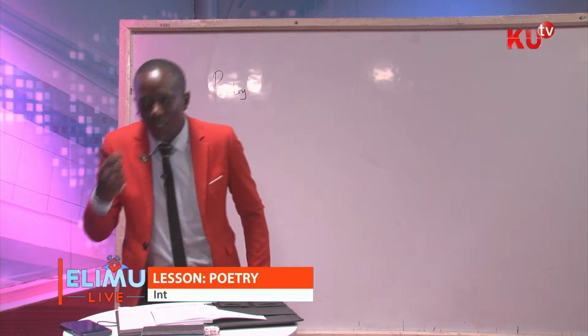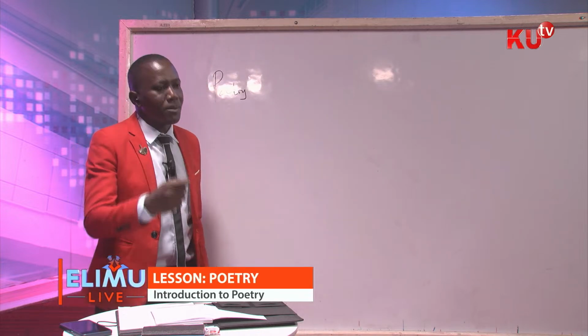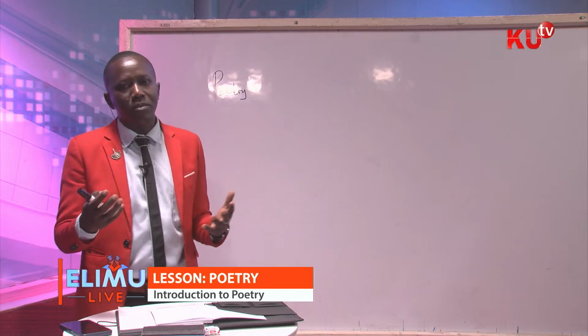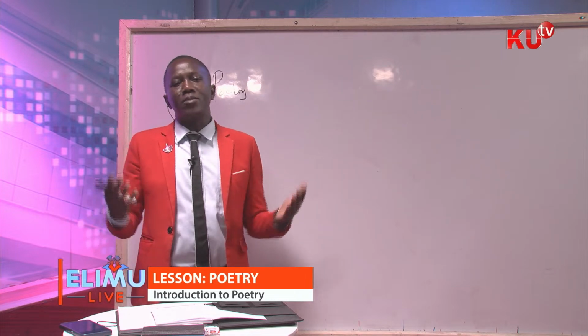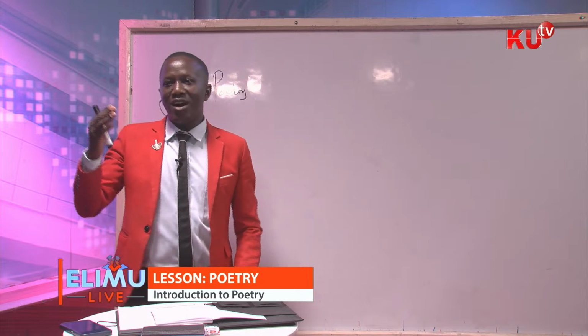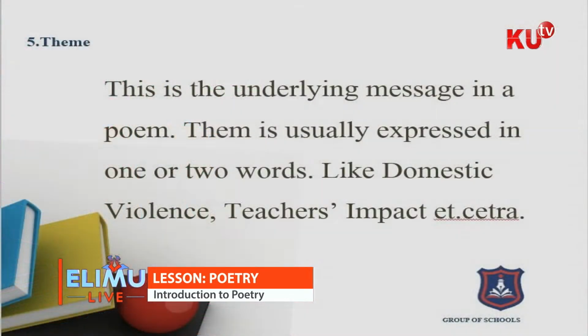But what is the theme of the poem? A theme of the poem is given usually using one or two words. So the theme of a poem can be environmental degradation, or it can be the plight of teachers, the plight of doctors, the plight of housewives. So the theme here is given in one word or two words, and it's just like the title of the poem.